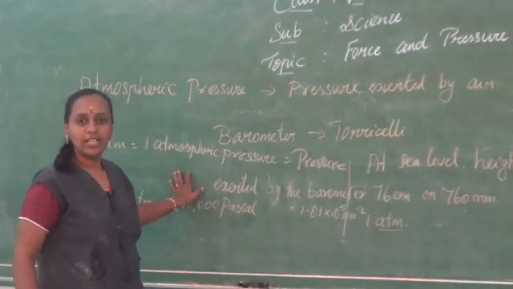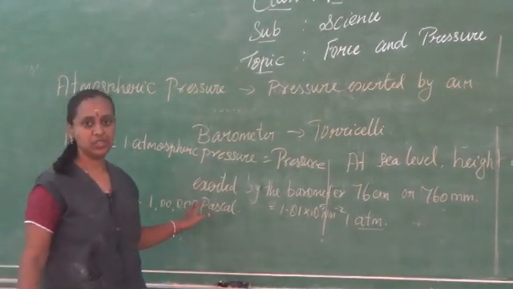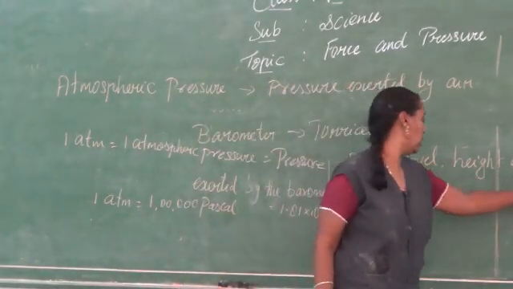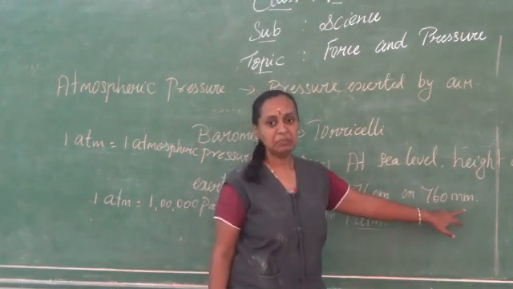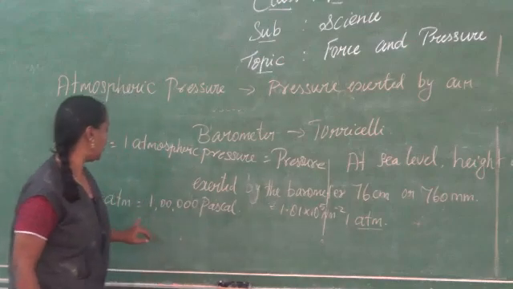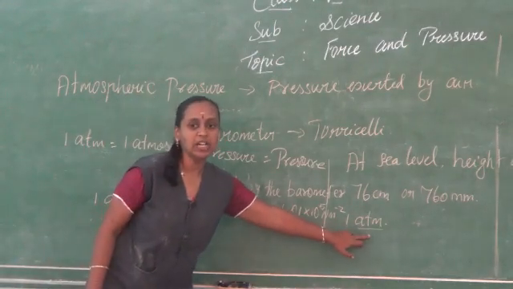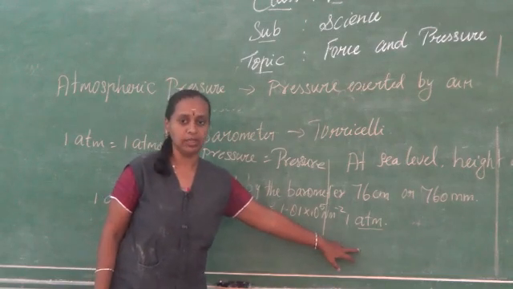At sea level, the height of the mercury column is 76 centimeter or 760 millimeter. This is denoted by the term ATM, that is atmosphere. The atmospheric pressure is denoted by the unit called atmosphere.